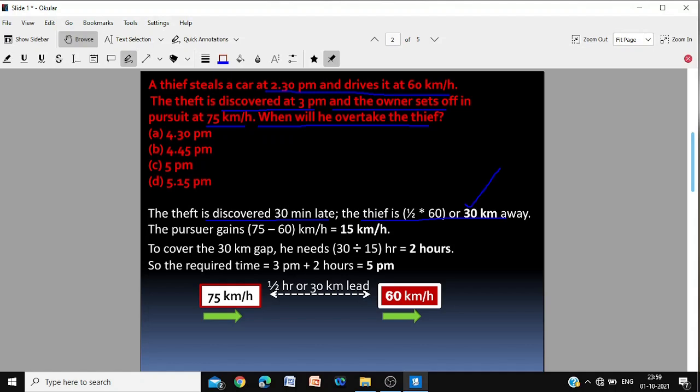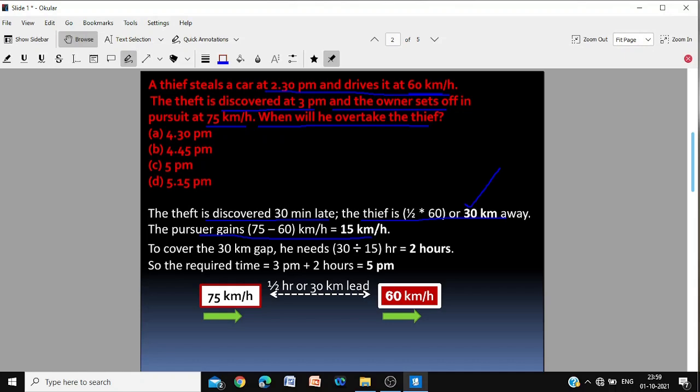Now, the owner starts pursuing the thief. The owner is going at 75 km per hour, and the thief is going at 60 km per hour. So the pursuer gains 15 km per hour. Every hour, the thief will go 60 km. The owner will go 75 km.